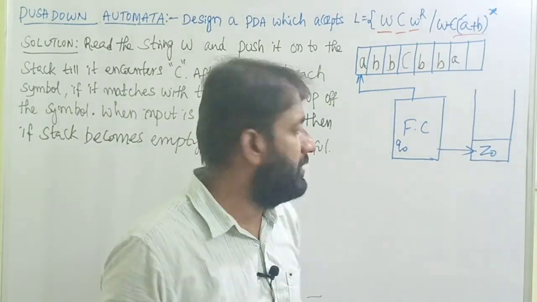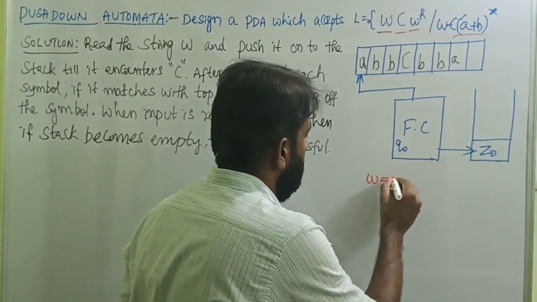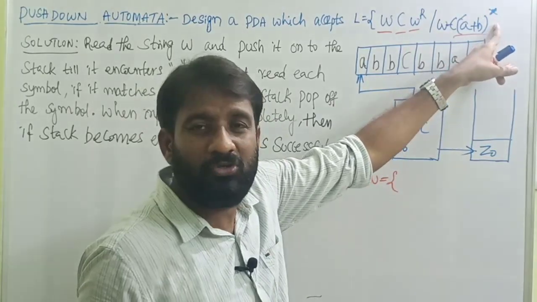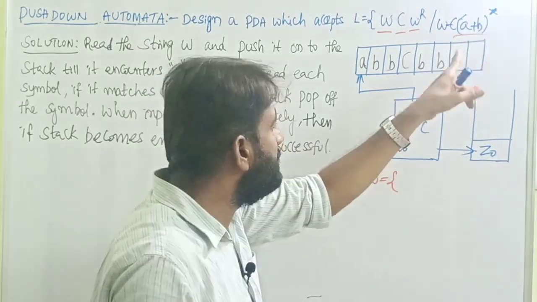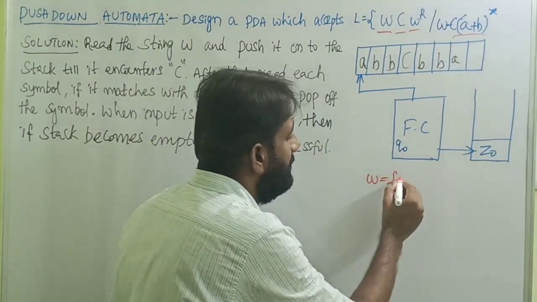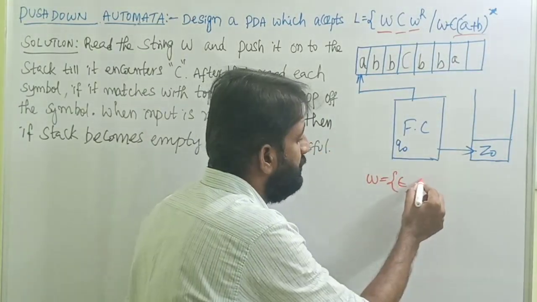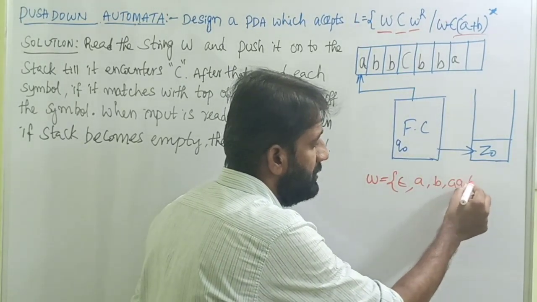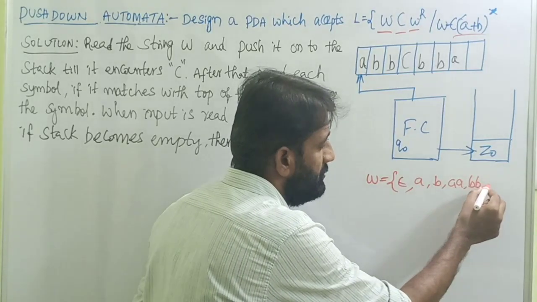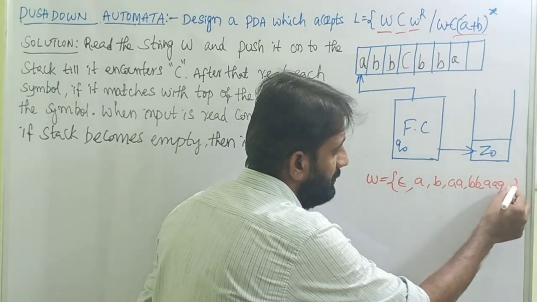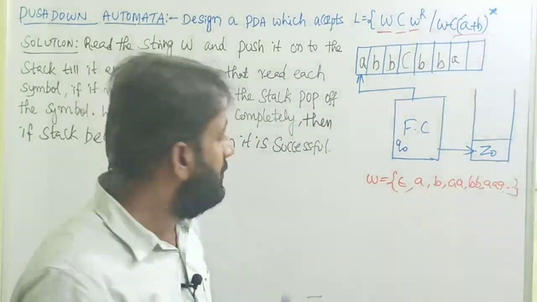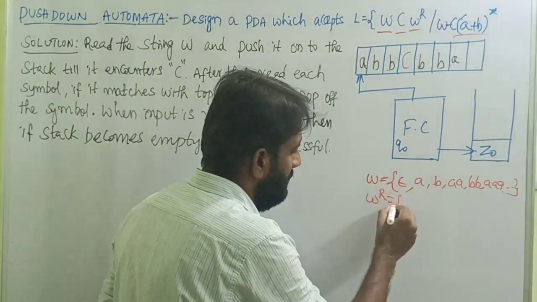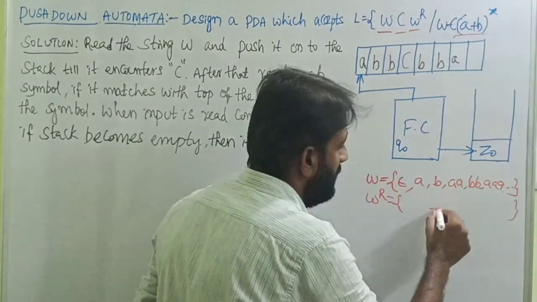Okay, the string W equals to, you see there they written (A plus B) whole closure. I mean it is the closure of A union B. So how we can write these strings is, first possible string is epsilon, the next possible string is A, next possible string is B, next is double A, next is double B, then triple A, and so on. This is W. Okay, then you know what is the WR. So reverse of all these strings is the WR.